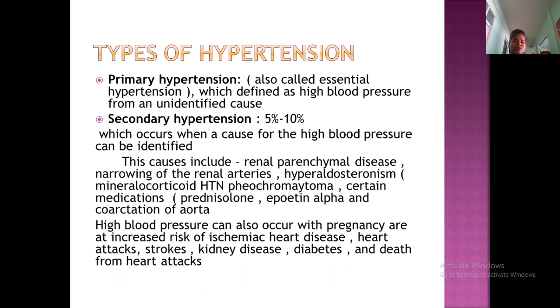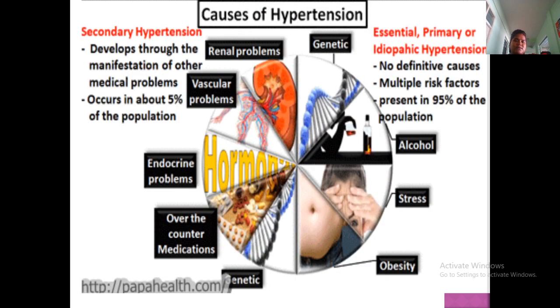High blood pressure can also occur with pregnancy, so secondary is a main cause. First of all, we'll see the causes.